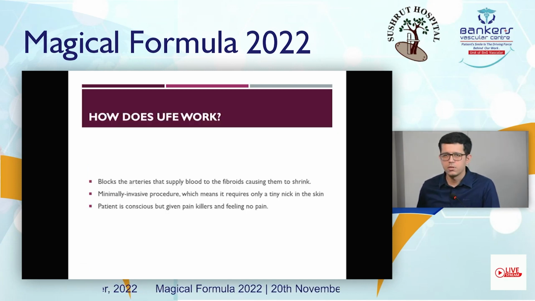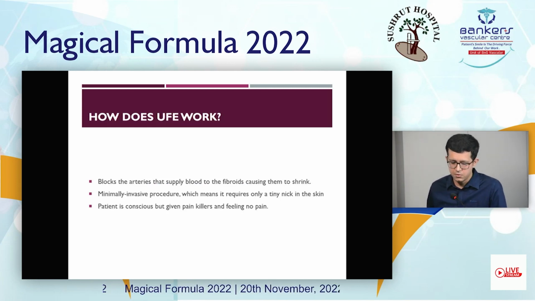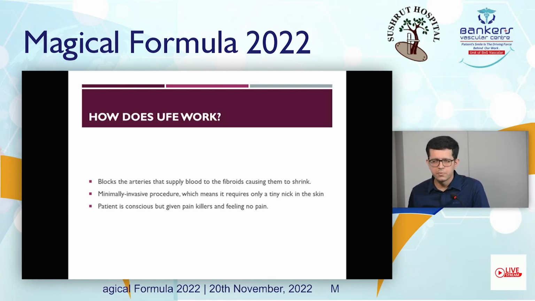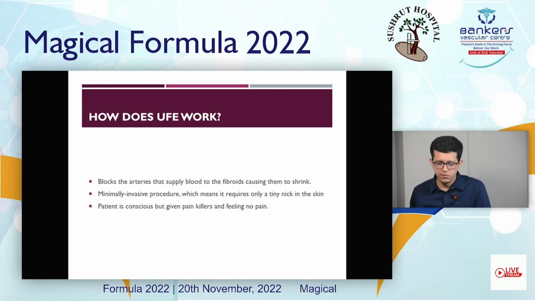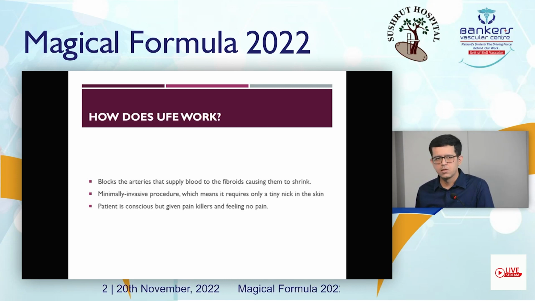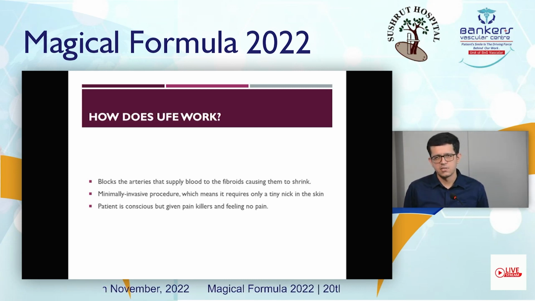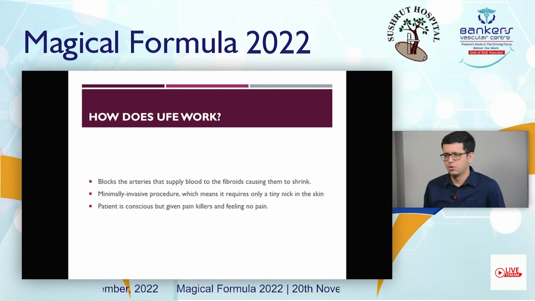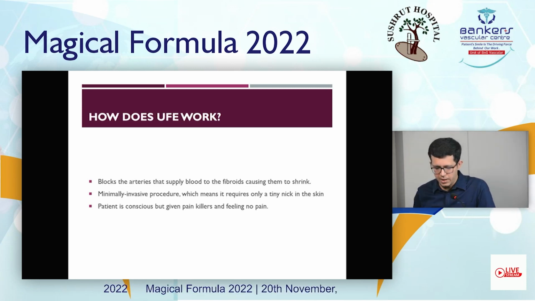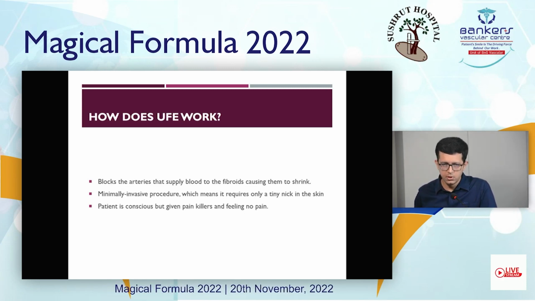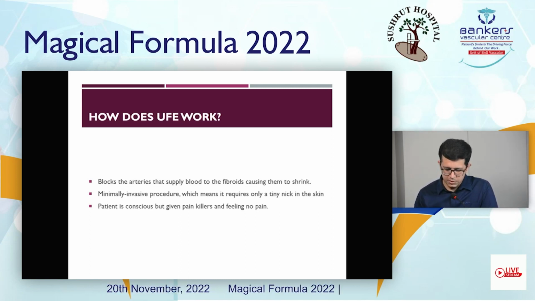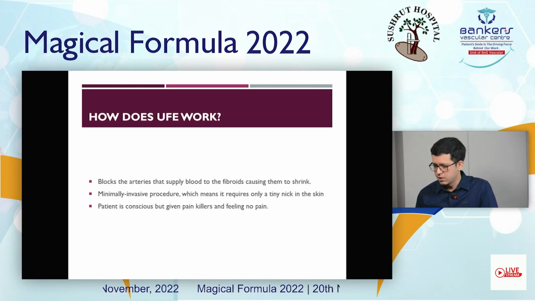So now, how does uterine fibroid embolization work? We basically block the uterine artery that supplies the fibroid, which causes it to shrink. It's a minimally invasive technique. We make a tiny nick of incision at the groin, and we take the uterine artery angiography, and we identify the vessel supplying the fibroid, and we inject the tiny embolization material, that is PVA, and we block the vessel. The patient is conscious, and we give painkillers, and there is no need of anesthesia.